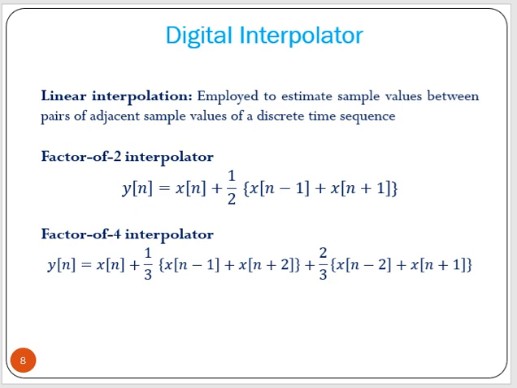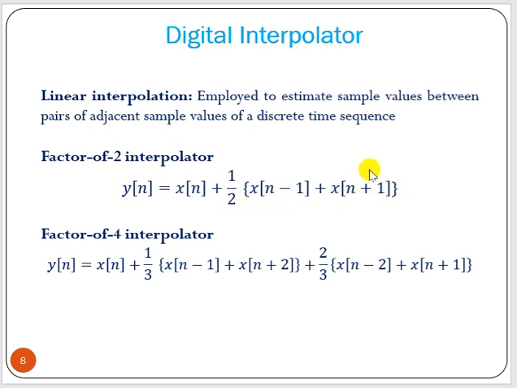Now, another example of a digital system is called a digital interpolator. Linear interpolation means what? That is basically employed to estimate sample values between pairs of adjacent sample values of a discrete time sequence. That means if we have a factor of two interpolator, this example is y[n] = x[n] + 1/2 (x[n-1] + x[n+1]).